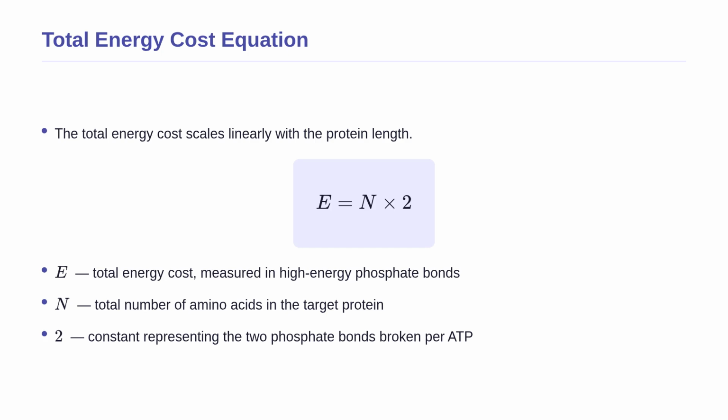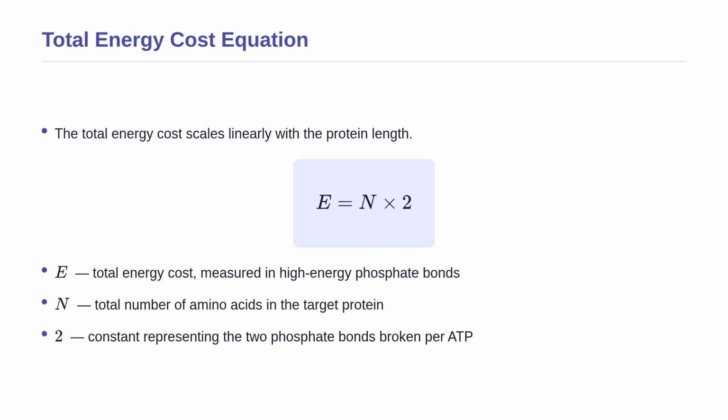To quantify this metabolic burden, we can express the energy investment as a simple linear equation. The formula is E equals N times 2. In this equation, the variable E represents the total energy cost, measured in high-energy phosphate bonds. The variable N represents the total number of amino acids that make up the target protein we want to build.